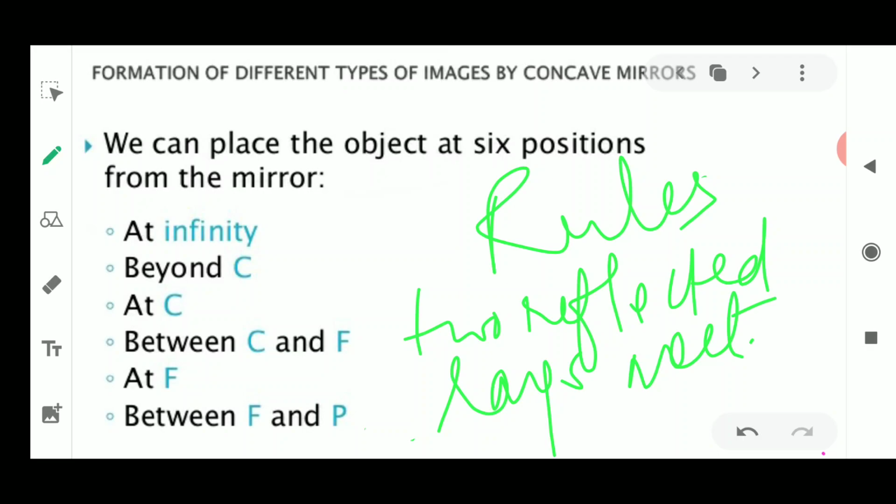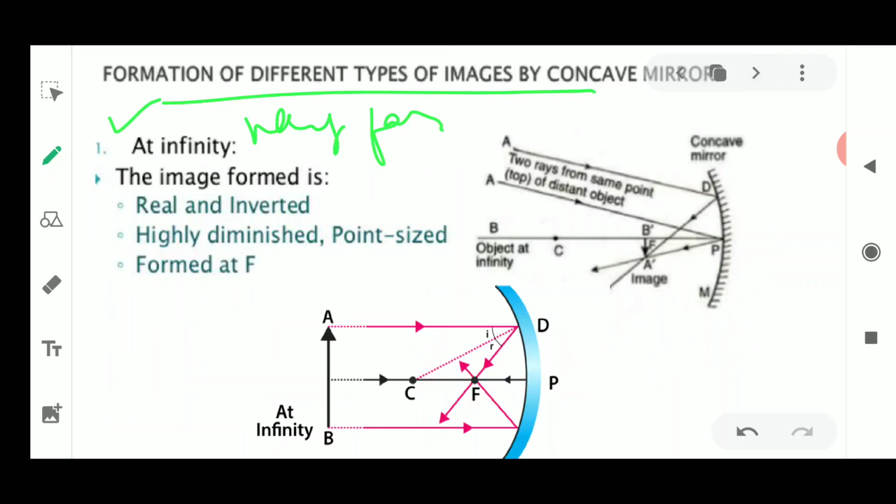So we are not going to take many rays, we are only going to take 2 rays coming from the object. Then after the reflection, it will be easier for us to draw the image, and its path can be traced very easily.